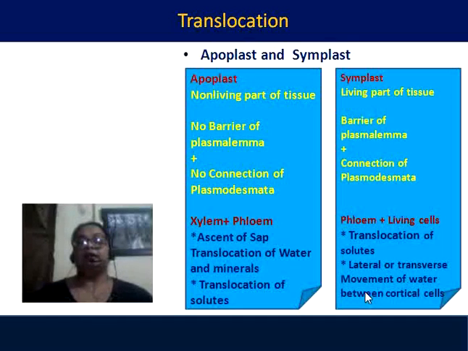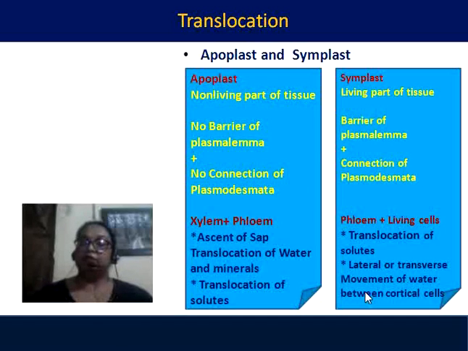Here comes another concept. So far we have discussed the elements or the tissue where conduction takes place, where the translocation of substances takes place in the plant body. There comes the concept of apoplast and symplast. This was given by Münch in 1930. What is apoplast? What is symplast? According to that scientist, apoplast is the non-living part of the plant body or tissue, and symplast is the living part of the tissue.